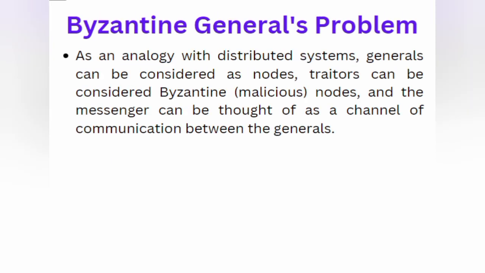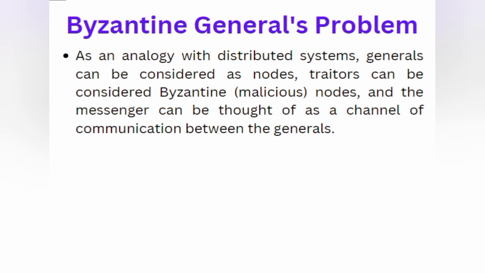So you may have a doubt about why we are considering this generals problem for distributed systems. Generals can be considered as nodes, and traitors can be considered as Byzantine or malicious nodes, and the messenger can be thought of as a channel of communication between the generals.